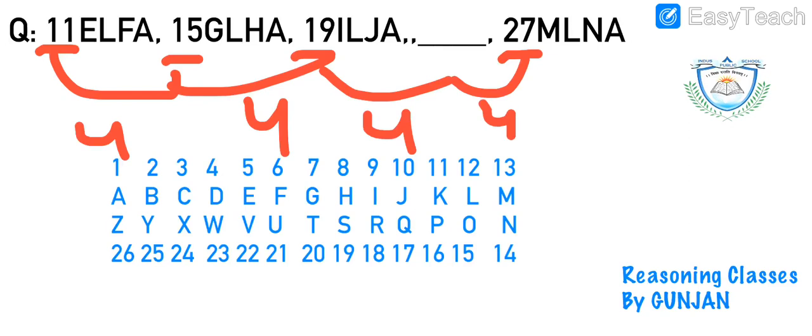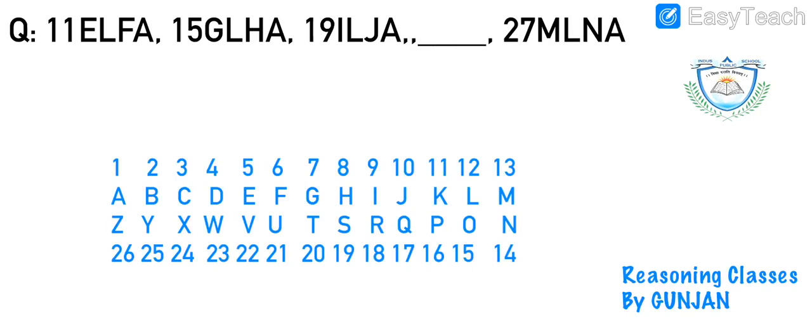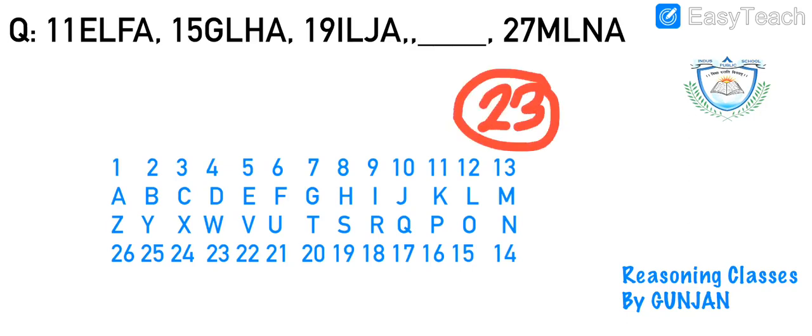But as you already know, there is not only one way to approach a reasoning question. There are so many ways to approach it. I'll tell you one more way to approach these numbers. Stay tuned. Now let me discuss the alphabetical series. So if I add 19 plus 4, it will be 23. 23 plus 4 again gives me 27. So the number is correct.